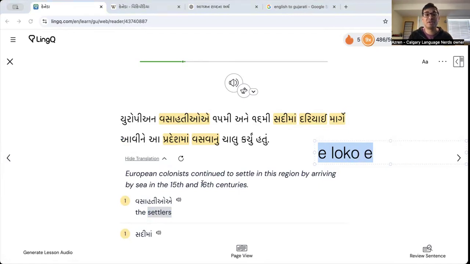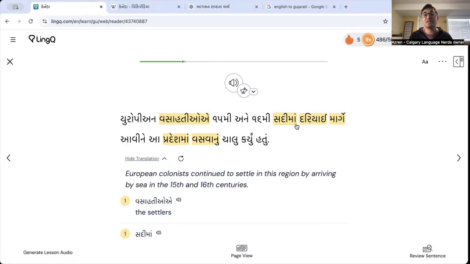15મી and 16મી. So 15મી is 15th, 16મી is 16th. So pandar means 15, sor is 16. But pandarmi, 15th. Sormi, 16th. So anytime you want to add those THs to a word, it's going to be me at the end of the number. For the most part. There's some exceptions, but that's roughly how that works. Pandarmi and Sormi, Sadima. Sadi we saw, a century.